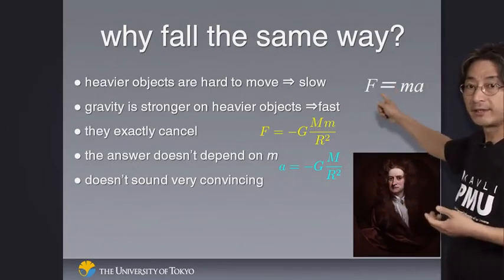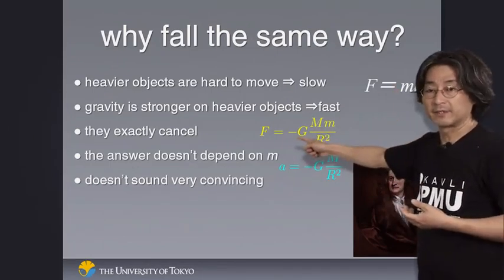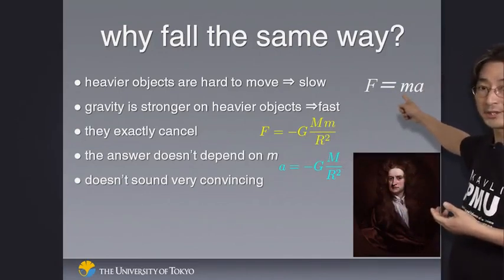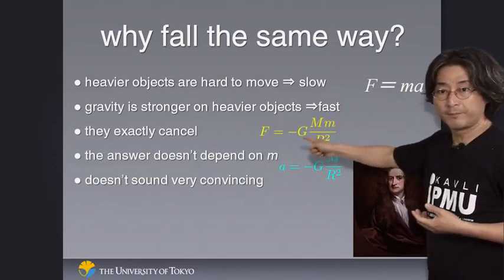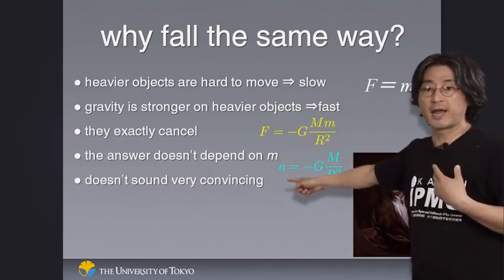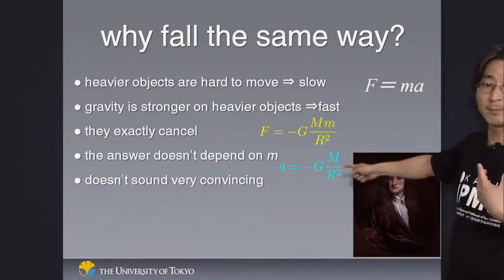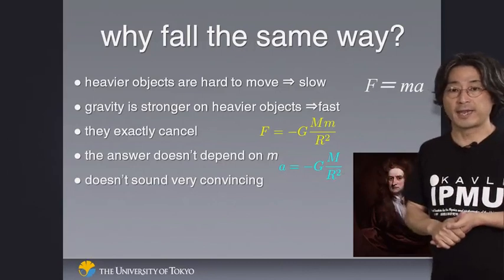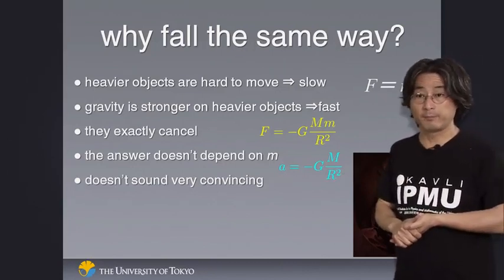So you just set this F and that F the same. Little m appears in both equations the same way. You can cross them out and find that the force acting on the object would cause an acceleration which doesn't depend on the mass of the object. That's the way different objects end up moving exactly the same way.